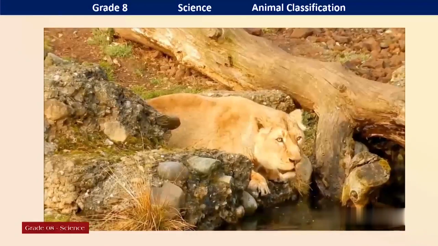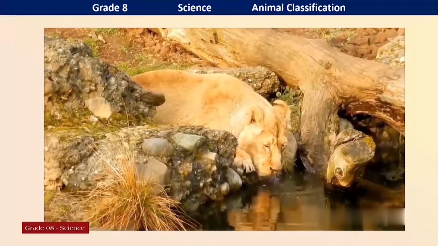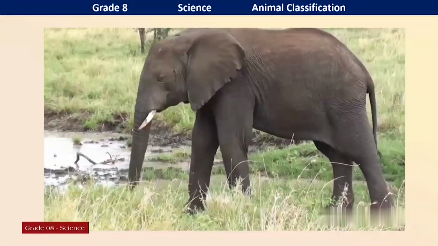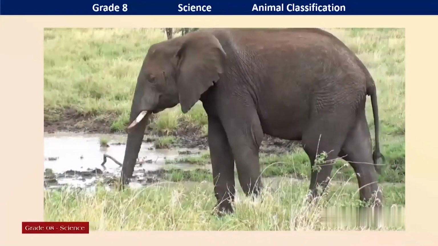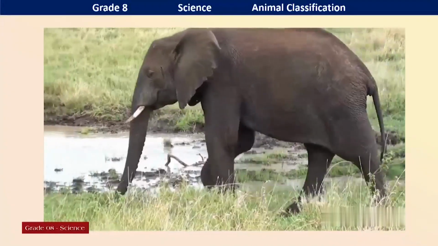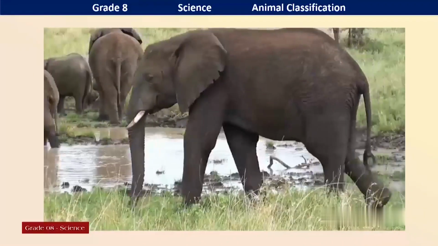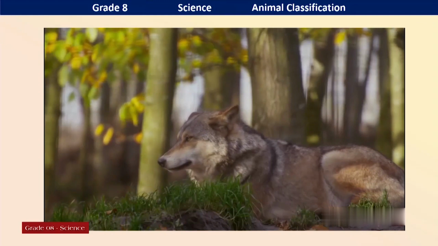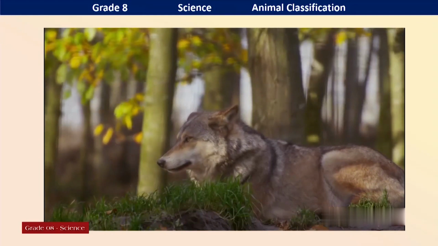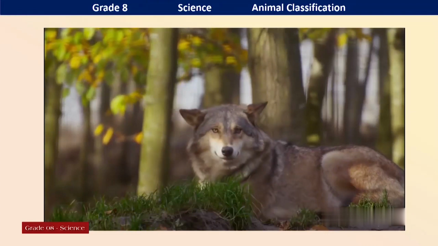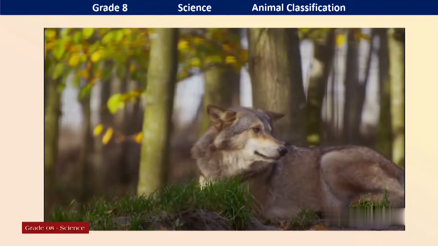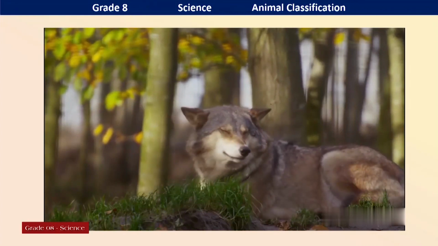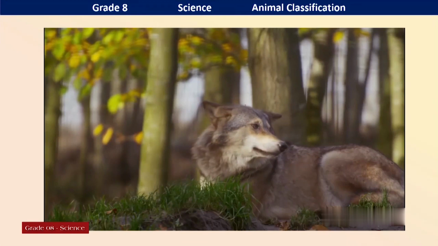Now see this animal. Lion. It's a big animal. When you go on a trip to a forest, you can see this type of big animals. Elephant. And some animals are walking alone. These animals are also the same. They are living alone. But some animals are living as a group. Can you remember such animals? They take various types of food.